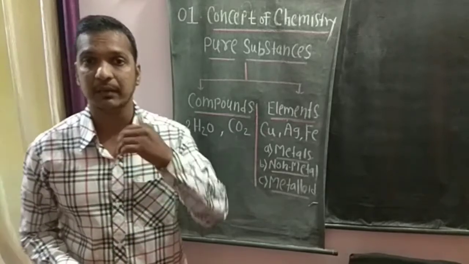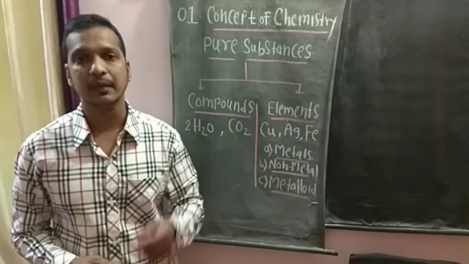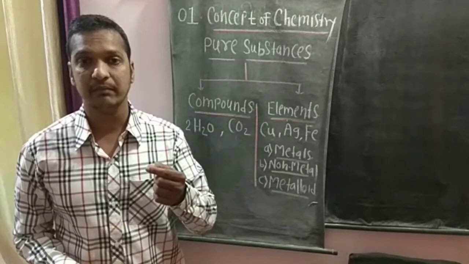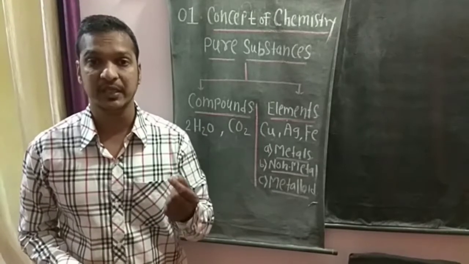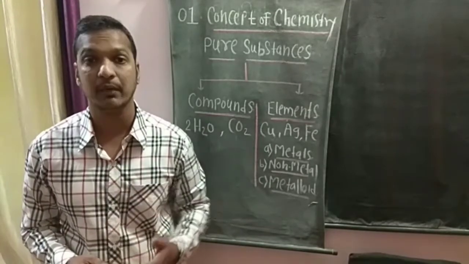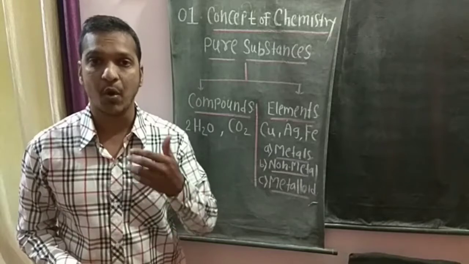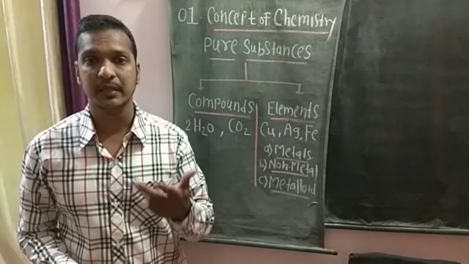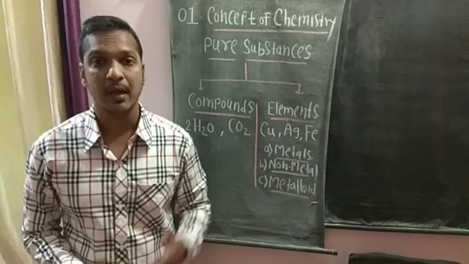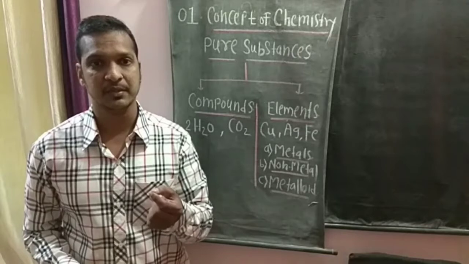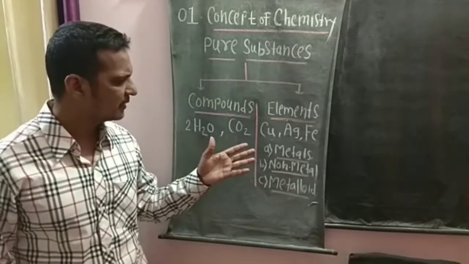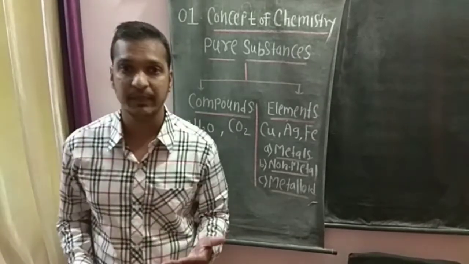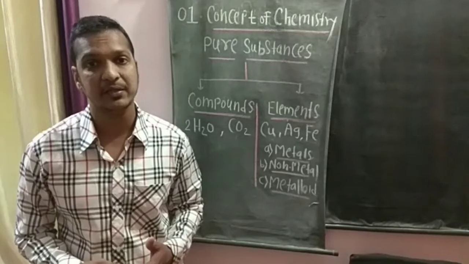Then metals are ductile. Ductile means substances which can be drawn into wires. For example, our home wiring such as copper, aluminium, then silver, gold. Silver and gold are the most ductile substances. So metals are malleable, ductile, shiny, and good conductors of heat and electricity.